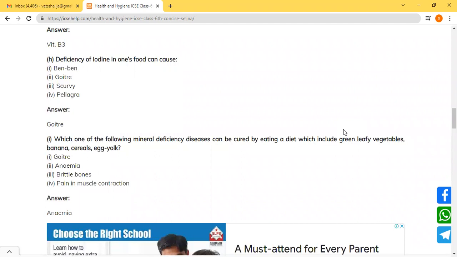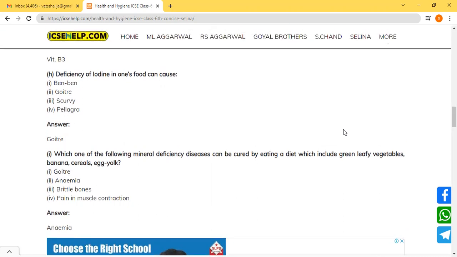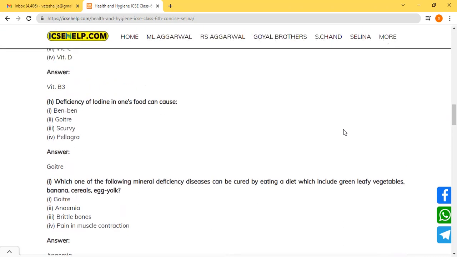Which one of the following mineral deficiency diseases can be cured by eating a diet which includes green leafy vegetables, banana, cereal, egg or yolk? Anemia is a disease which can be controlled by eating all these.